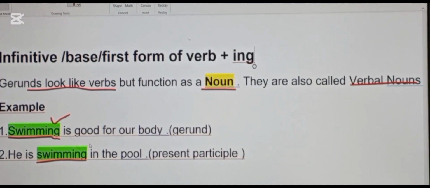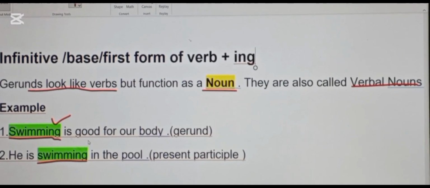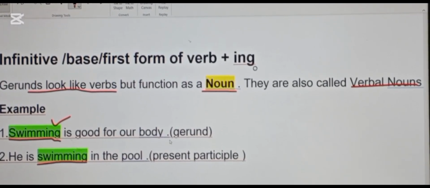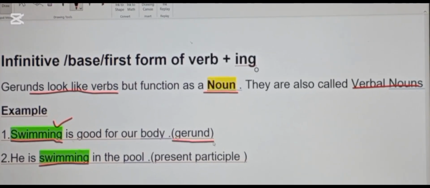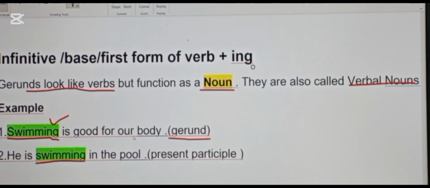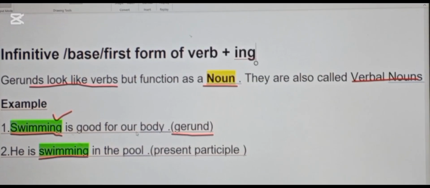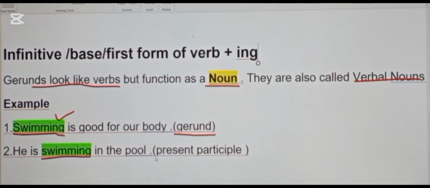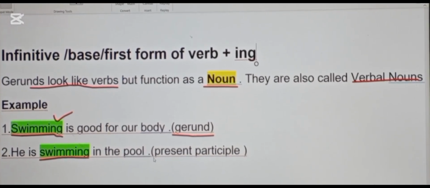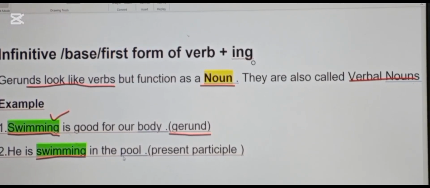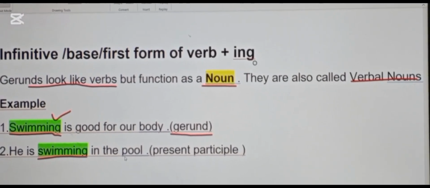In example number 1, we are talking about swimming as a general idea of this activity. It is not a specific action that is going on at the moment of speaking. Whereas in sentence number 2, swimming is used to describe a specific action going on at the moment of speaking.